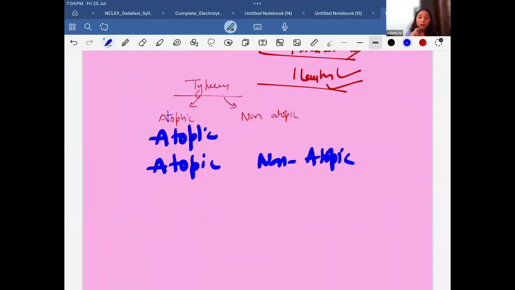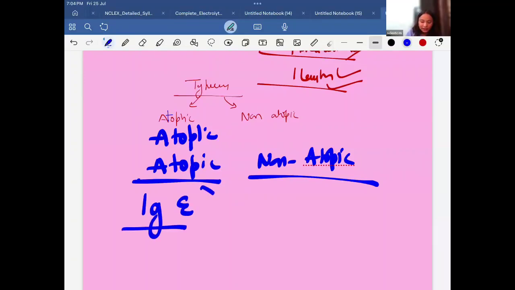This is all. But if I talk about type, there are only two types of asthma, which are atopic asthma and non-atopic asthma. Atopic asthma is IgE mediated. If a patient has a family history, if the parents have it, the child could get it. So it is mostly seen in children. They are immune mediated reactions. They are allergic to something. That's why this is IgE immune mediated.